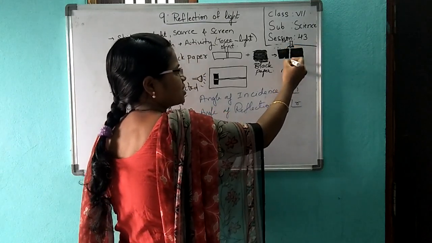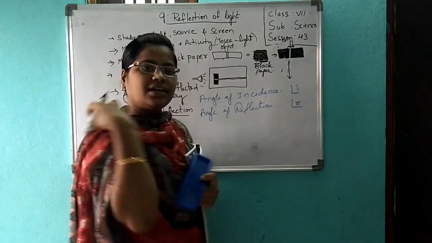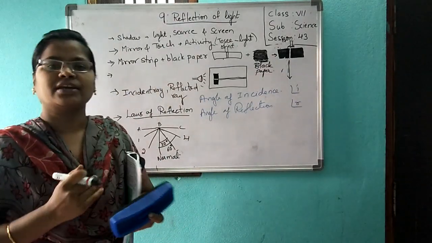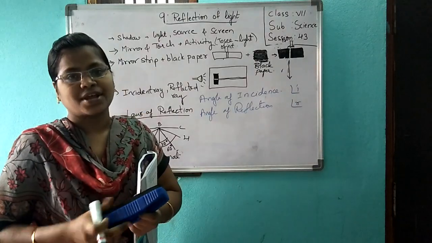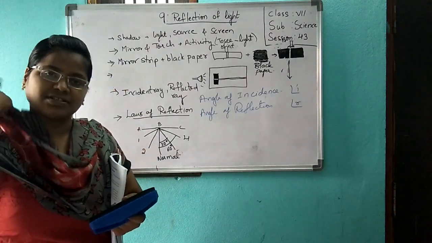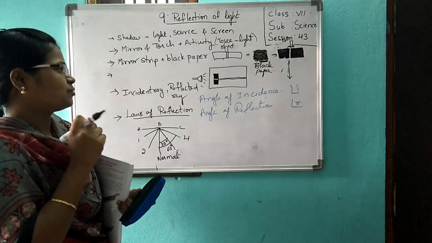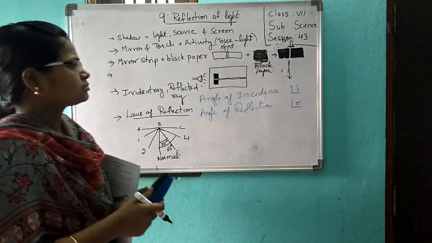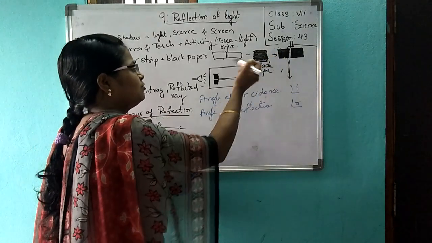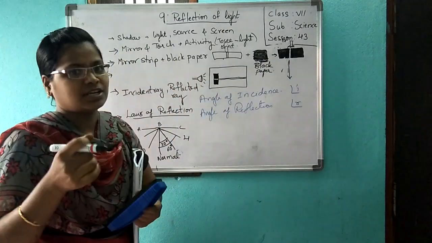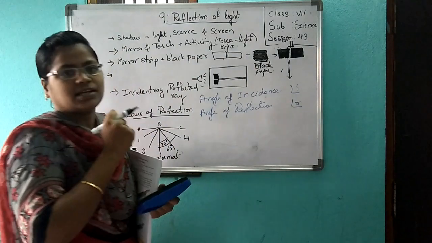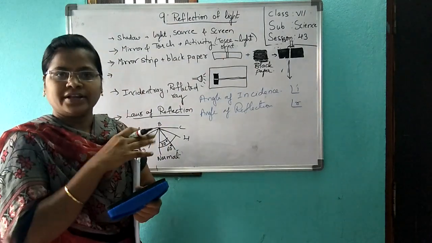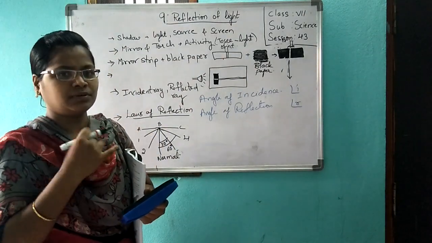The light rays will travel straight and come outside. Yes, it will come. By this, what can you say? Light always travels in a straight line. Now, with the sun you can do this, with a torch you can do this, with cell phone light you can do this. Here we have done it like this, as given in your text. But not necessarily like this.